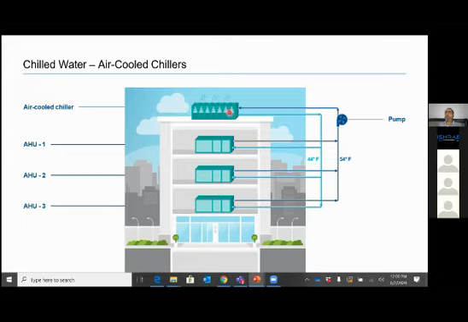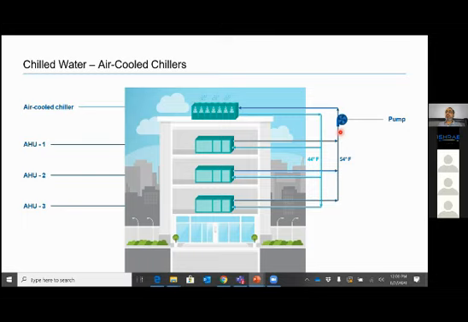And below these condenser coils will have an evaporator, and that evaporator has one water inlet, one water outlet. Water is coming out at 44 degree Fahrenheit, going to various AHUs in the building at different floors or maybe multiple floors. And from these AHU coils, it is coming back at 54 degree Fahrenheit.